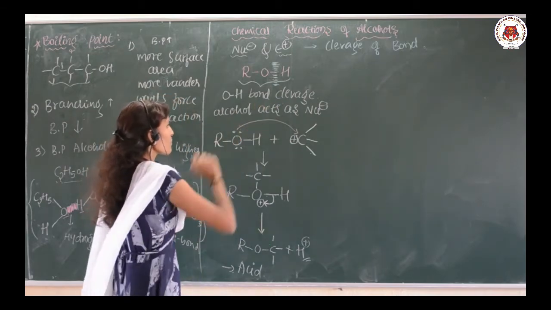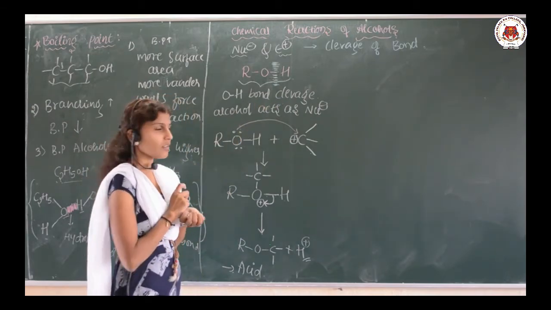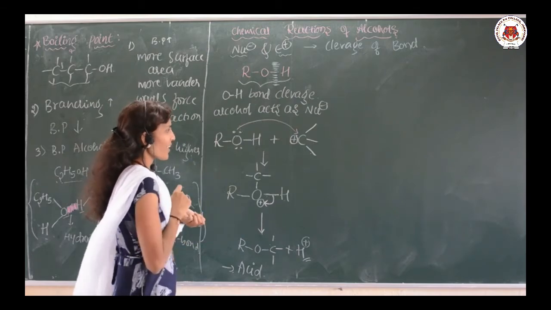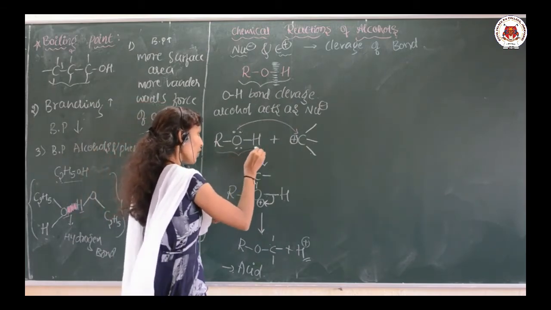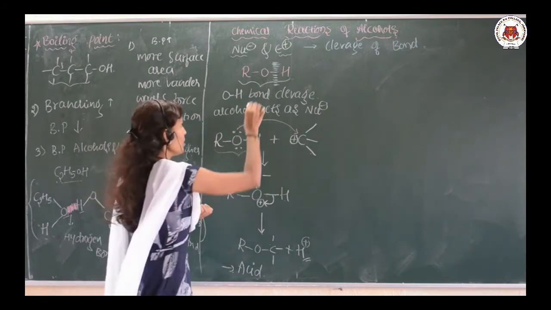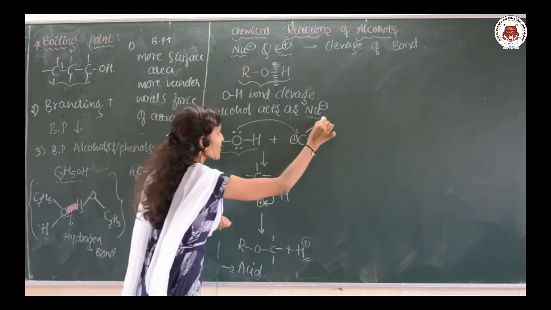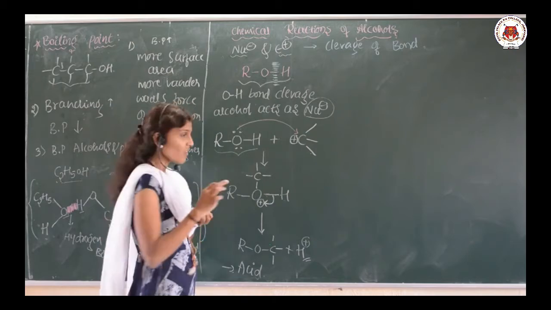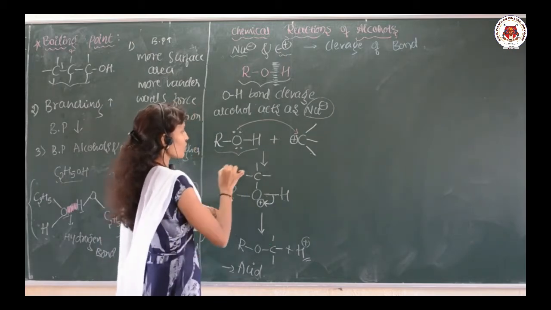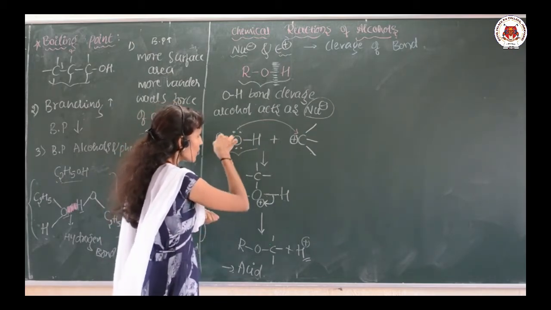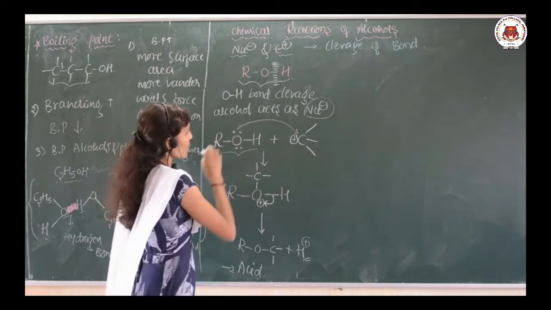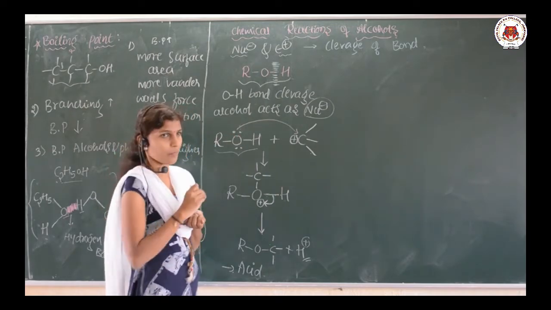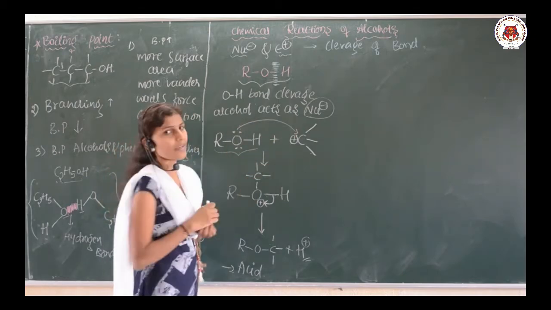Let me explain this one by taking the general format or general mechanism. So ROH is the general form of the alcohol. Now I am telling you the alcohol must act as a nucleophile, it means it must be an electron rich system, in which the oxygen in this alcohol is more electron rich, that is an electron rich species we can say. Now it must attack on the electrophile.